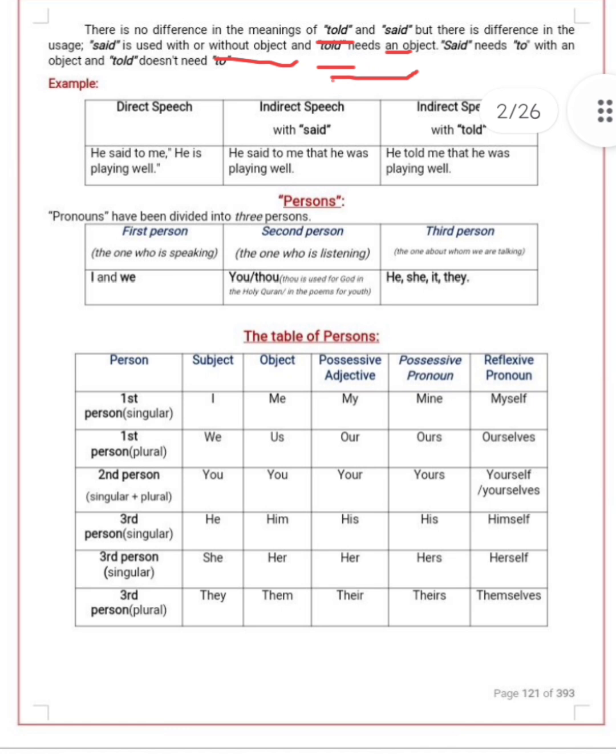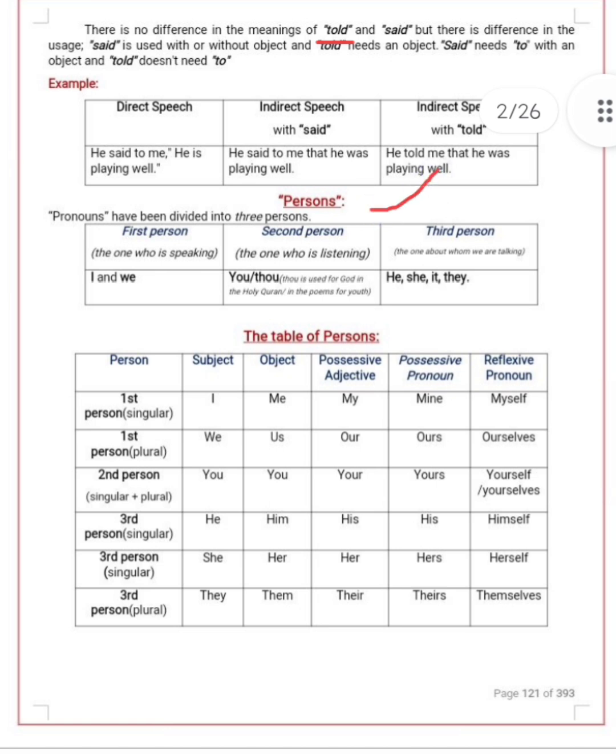And when there is no object in the reporting speech, we use said. Said needs "to", like over here, he said to me. Now there is an object, so said needs "to" whenever we use it in a reporting speech. Whenever we use told, we don't use this "to" in our reporting speech in indirect speech.